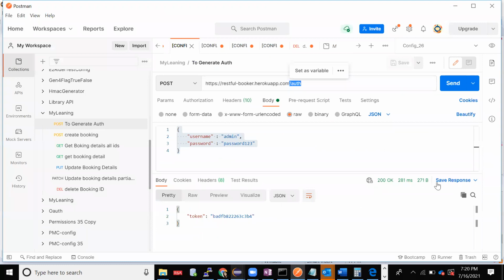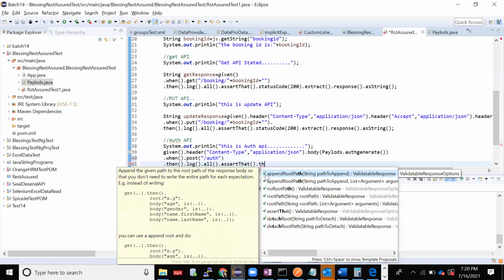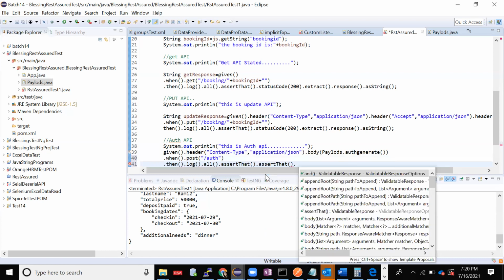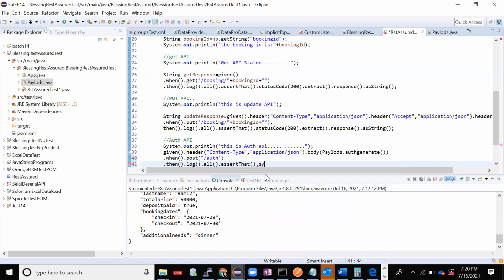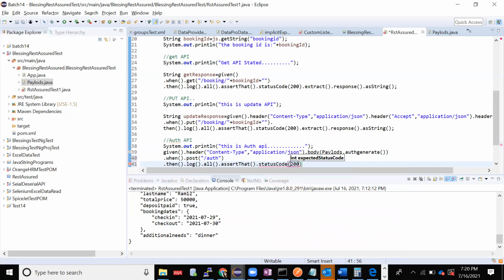I should verify this token and status code. I'll log this first, then assert that status code equal to 200, right?